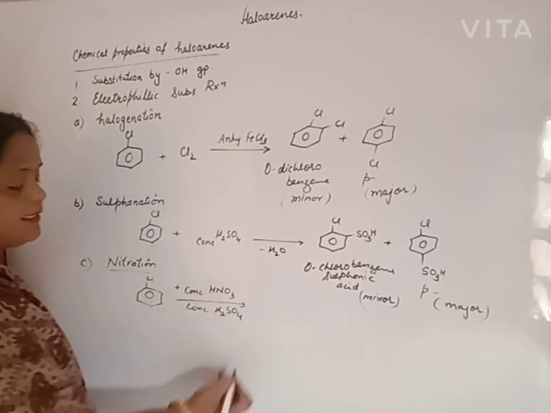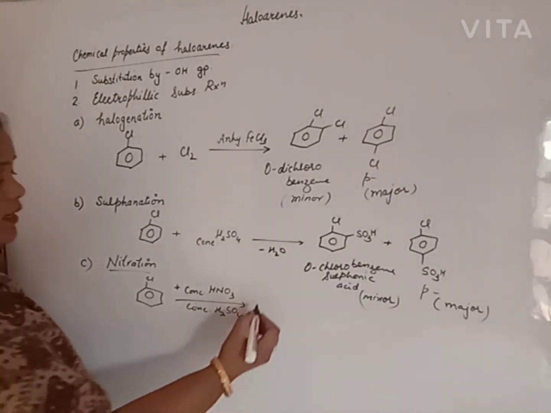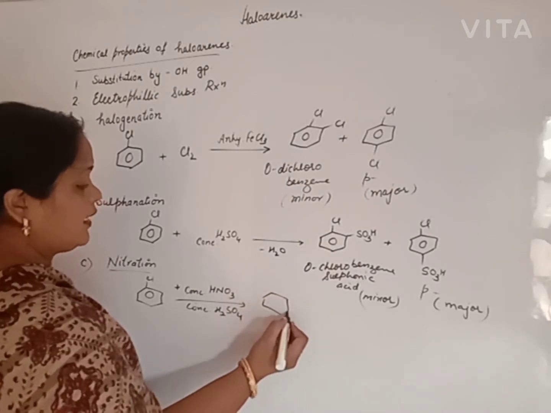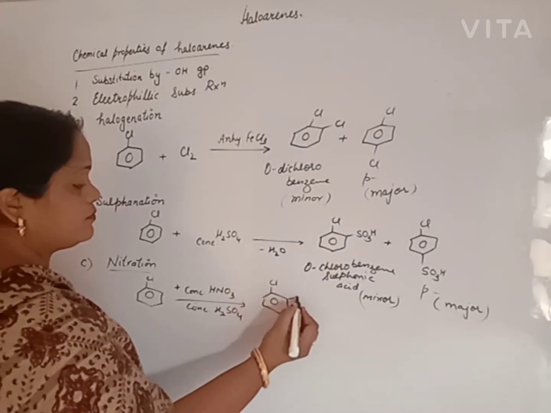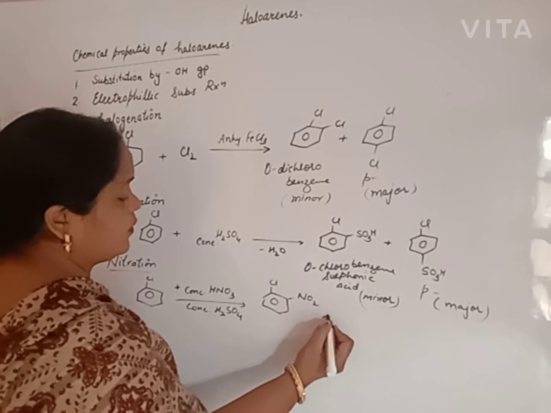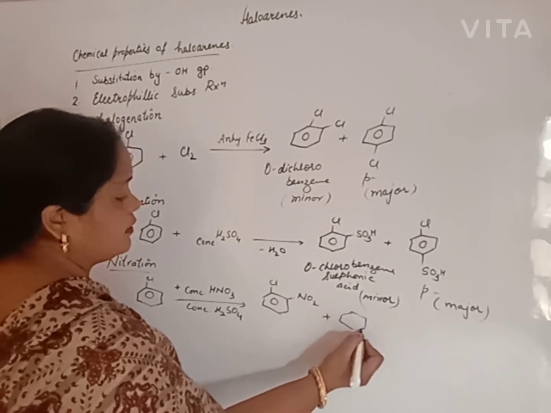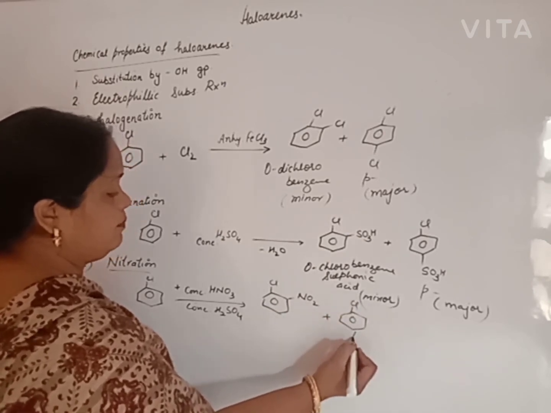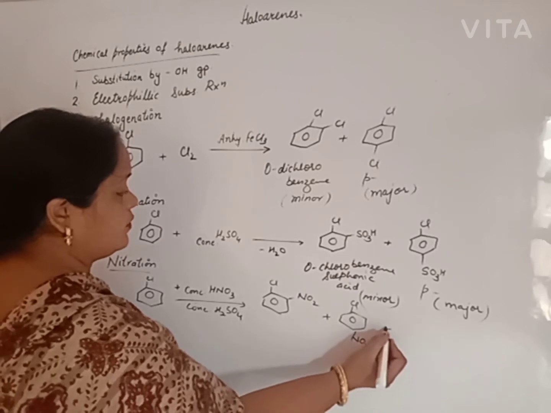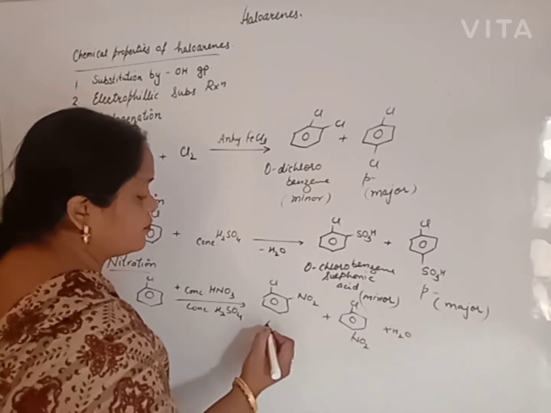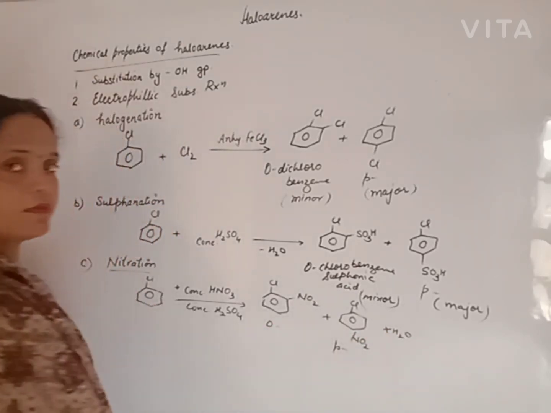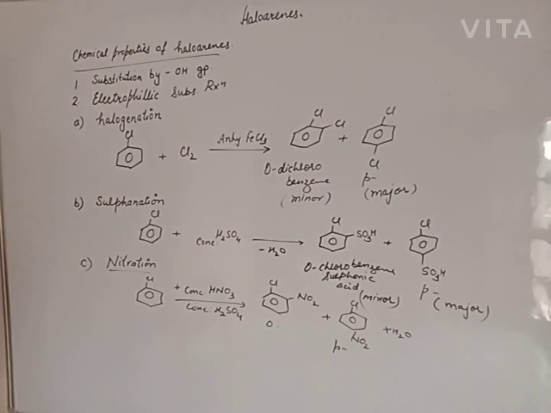Sulfuric acid acts as catalyst only, and we will get orthochloronitrobenzene and parachloronitrobenzene. Water is removed. Clear?